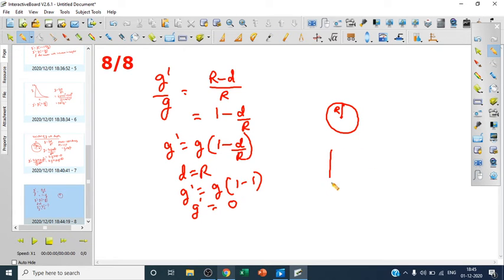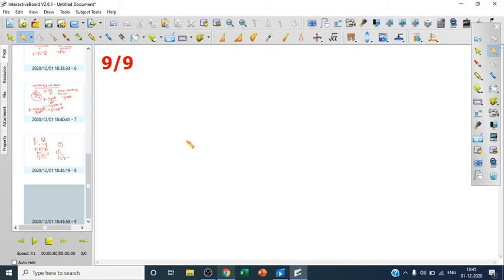So if we draw a graph between depth and gravity, we can see it comes out to be 0. And where will it be 0? When depth becomes equal to the radius of the earth. At depth 0 it is maximum, then it keeps decreasing, and at the radius of the earth it becomes 0. So this is how we can see the variation of G with height and depth.